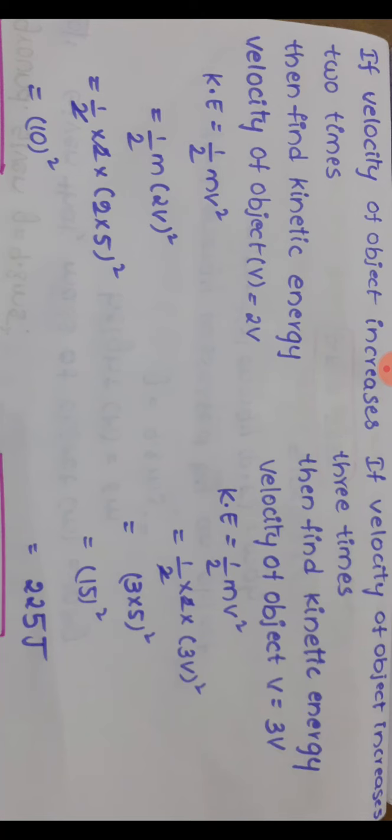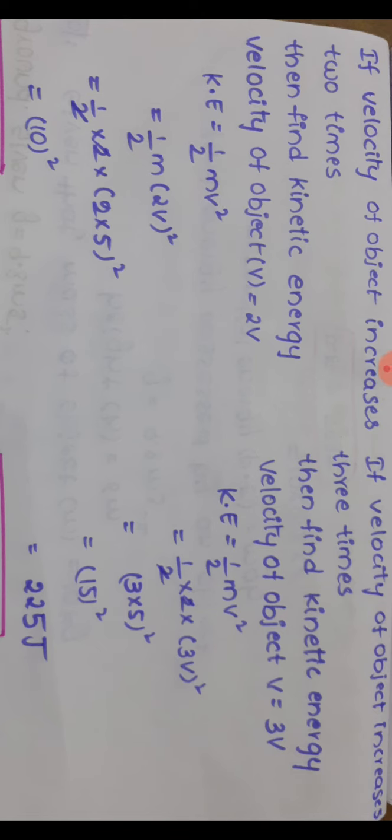So kinetic energy K equal to half mv square, 1 by 2 into mass of the object m into velocity 3v, so 3v whole square. Substitute v equal to 5 meter second inverse, because that is already given in the question. So the 2 will cancel, 3 into 5 whole square.